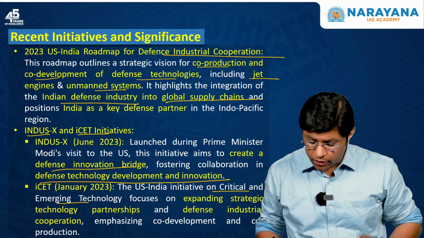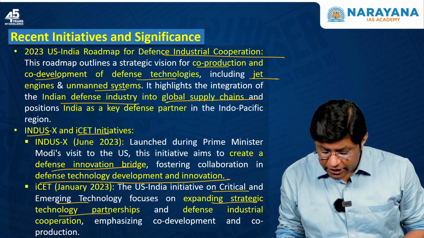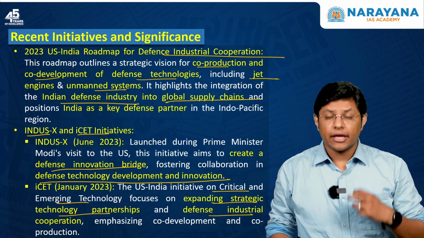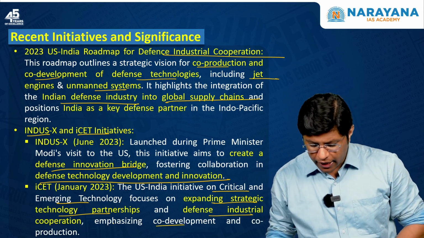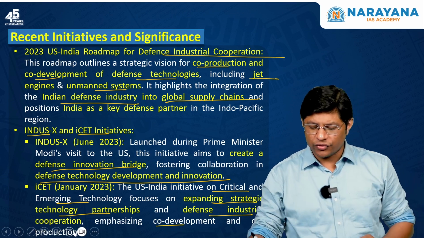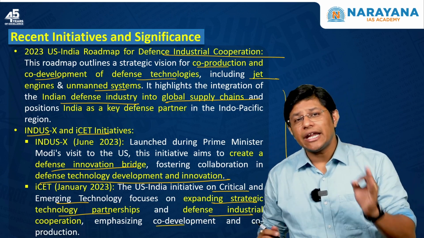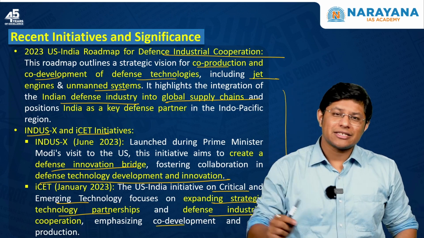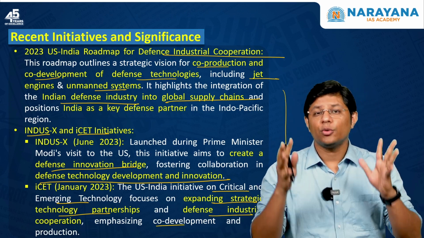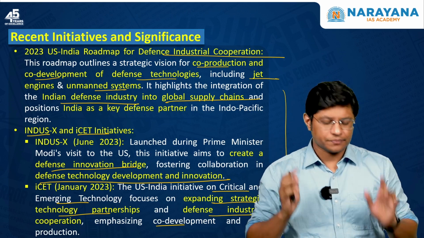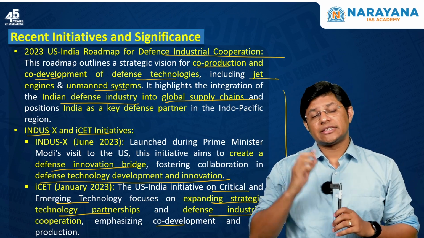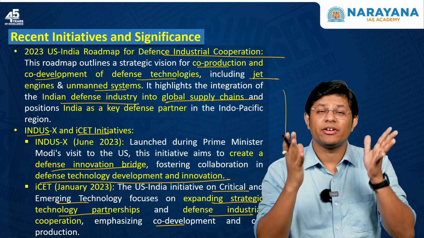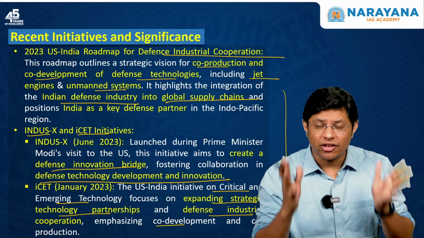This focuses on expanding the strategic technology partnership and defense industrial cooperation, emphasizing co-development and co-production, which means the essence of this agreement is that India and USA are going to co-develop and co-produce the latest technology related to defense equipments. So these are some of the initiatives that signify how the defense ties between India and USA are strengthening.